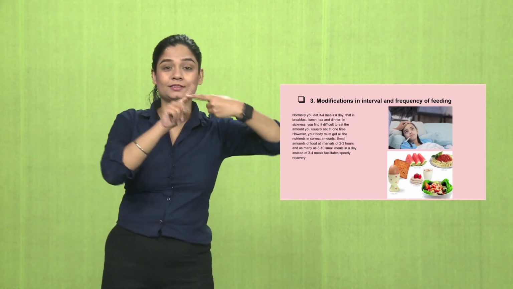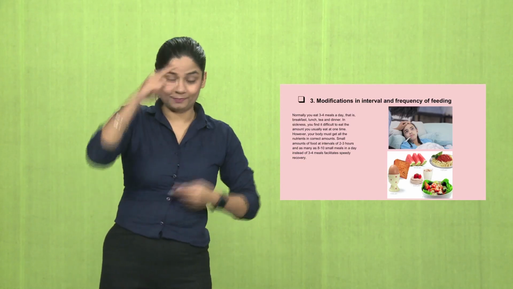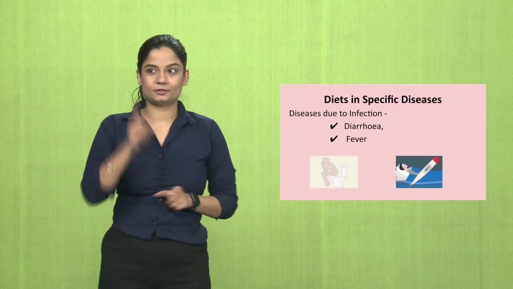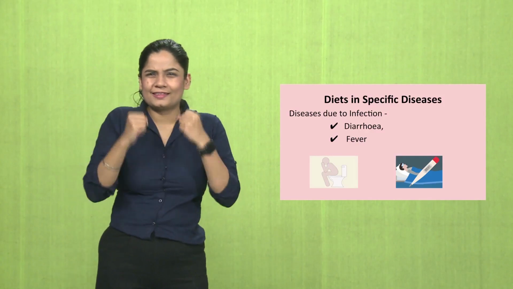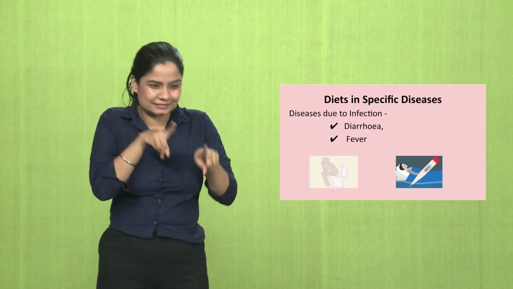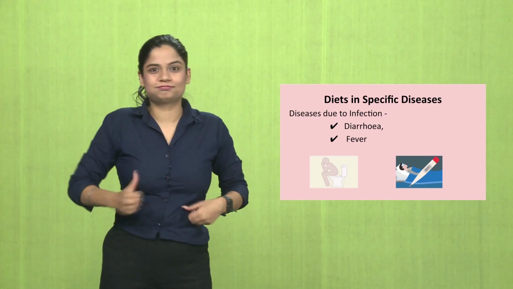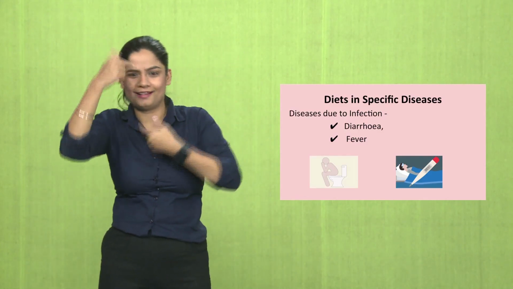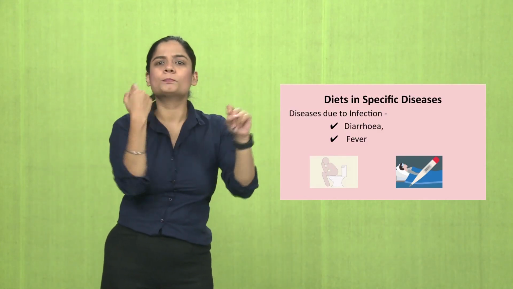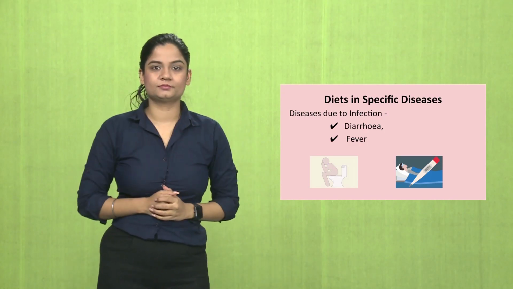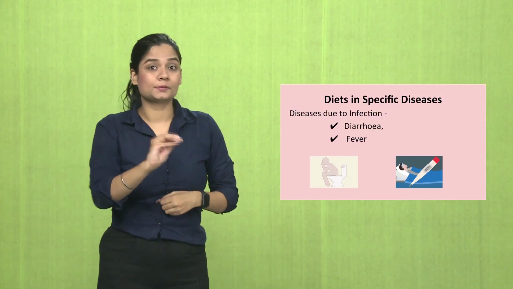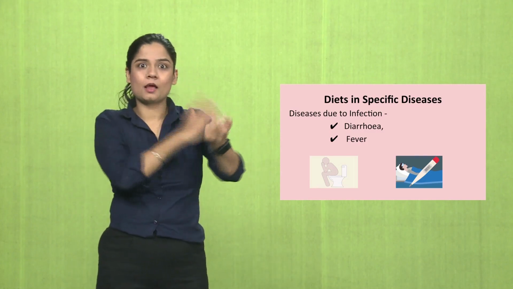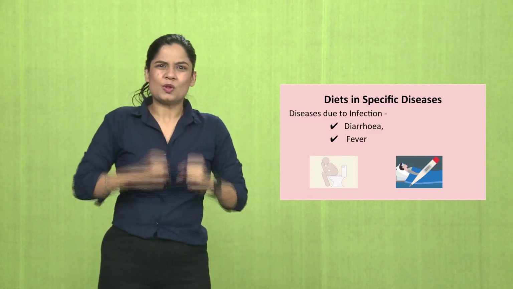Now let's discuss diet specific diseases, diarrhea and fever. Diets that we should specifically take in these diseases. Diseases due to infection like diarrhea, or due to weather we could get fever. What foods to take in these diseases I will tell later. Then malfunctioning of some body part: diabetes, high BP, hypertension, constipation.